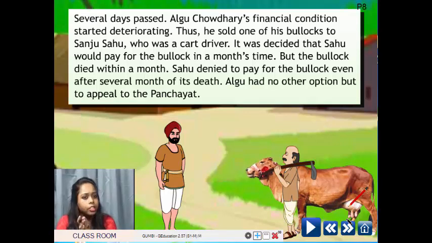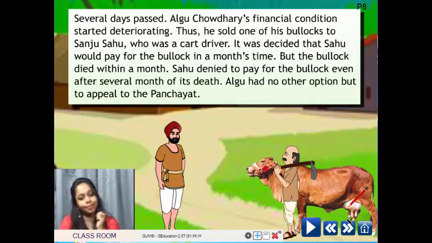Several days passed. Algu Chaudhary's financial condition started deteriorating. Thus, he sold one of his bullocks to Sanju Sahu, who was a cart driver. It was decided that Sahu would pay for the bullock in a month's time. But the bullock died within a month. Sahu denied to pay for the bullock even after several months of its death. Algu had no other option but to appeal to the panchayat.